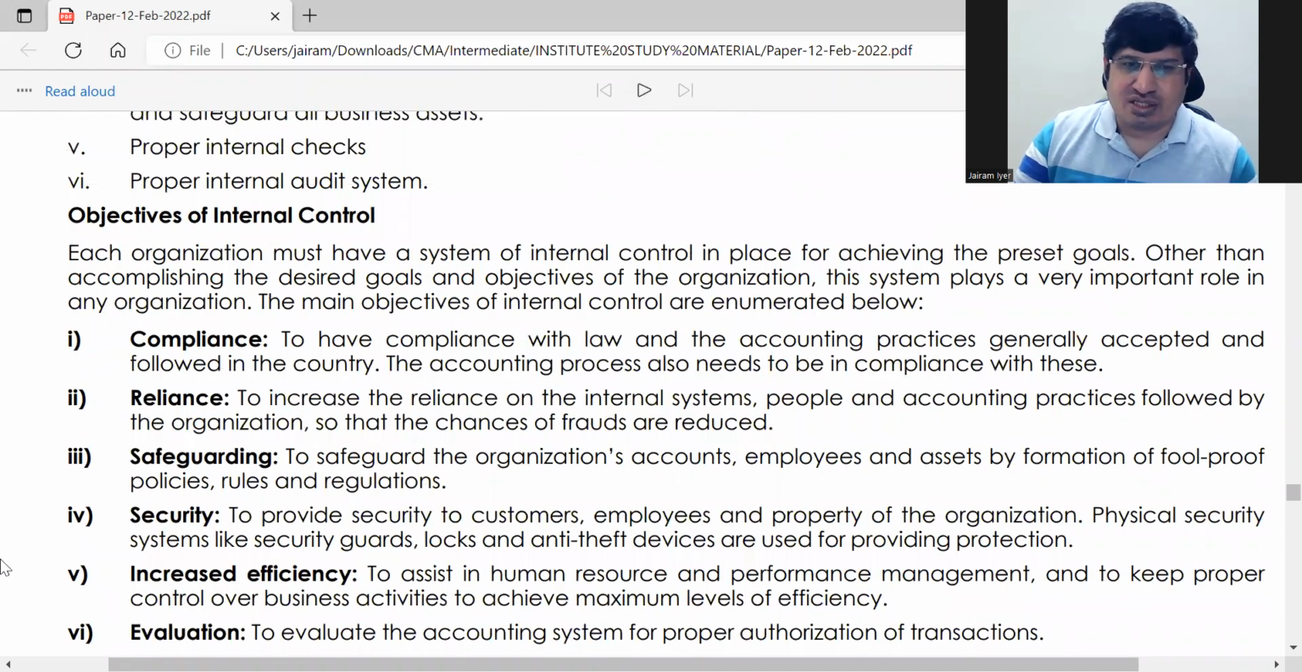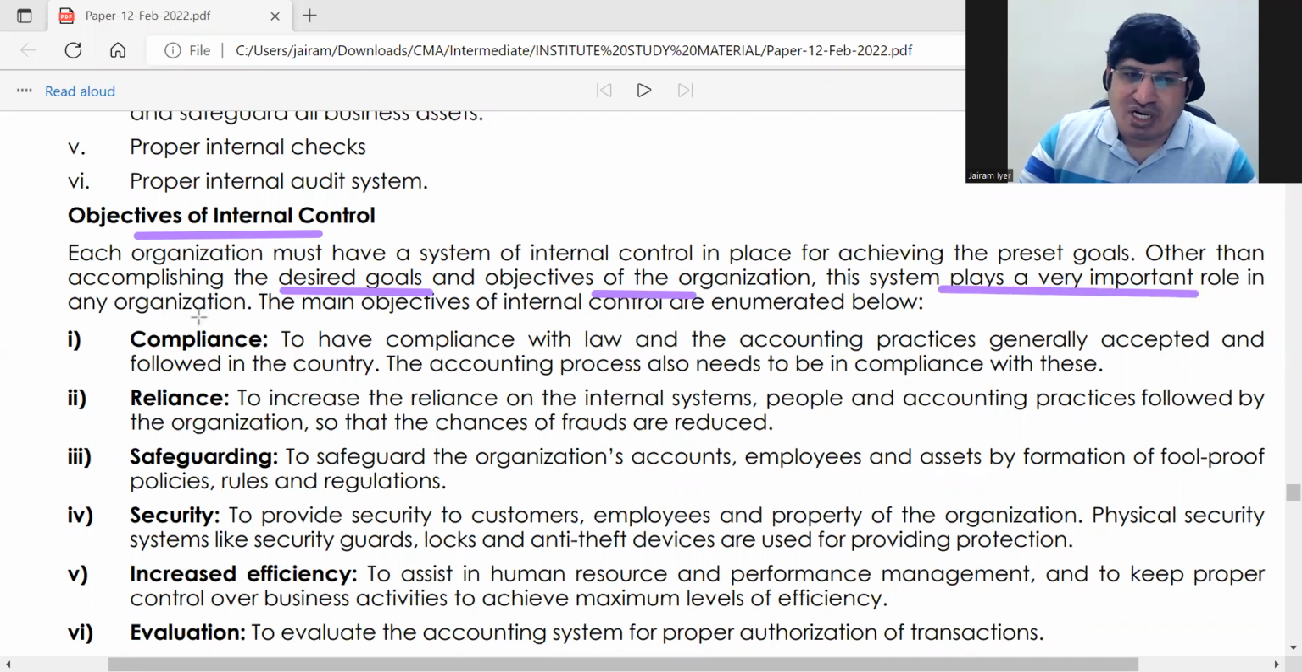Okay, chalo. Then next is objectives. So that was essentials of internal control system. What are the main things in internal control system? Next we are going to see objectives of internal control. So of course for accomplishing desired goals and objectives, that is there, but apart from that, it plays a very important role in any organization. Main objectives are as follows.